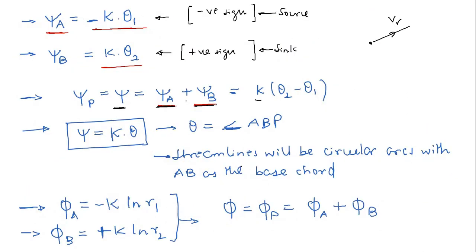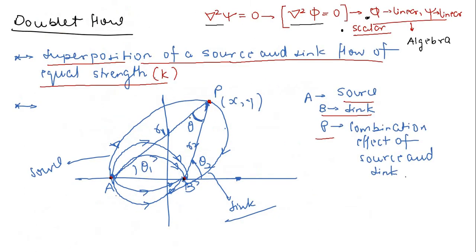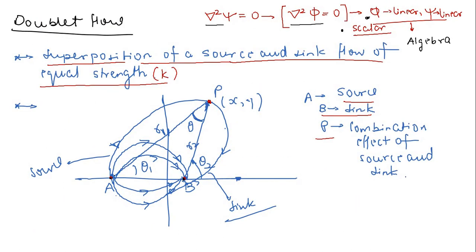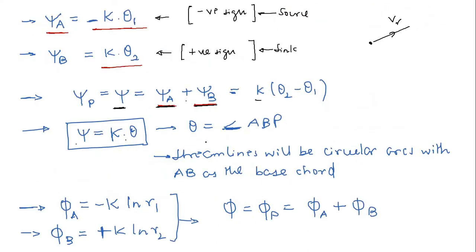Now finally, psi is equal to k theta, what is this? Theta is your angle APB, and very clearly you can observe that this theta 2 minus theta 1, by the law of exterior angles of a triangle, theta 2 is equal to theta plus theta 1, so theta will be simply theta 2 minus theta 1, nothing else, right?